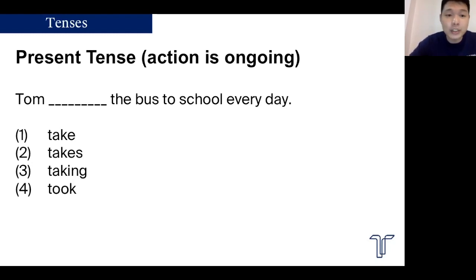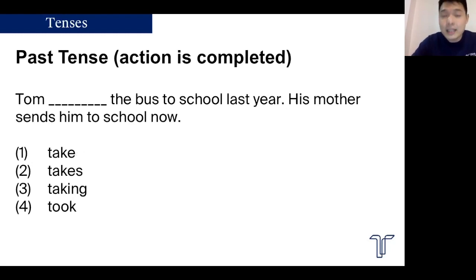So you look at the sample question here. The answer is Tom takes the bus to school every day, because the action of taking the bus is still happening. Past tense means the action is completed, it's over, it's finished. The action of Tom taking the bus to school was happening last year, and right now it no longer happens because his mother sends him to school. So the answer is Tom took the bus to school last year. This should be quite simple, quite straightforward.